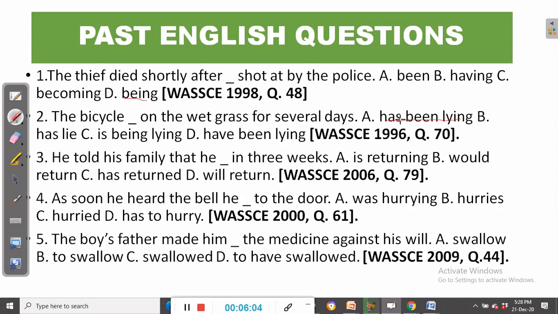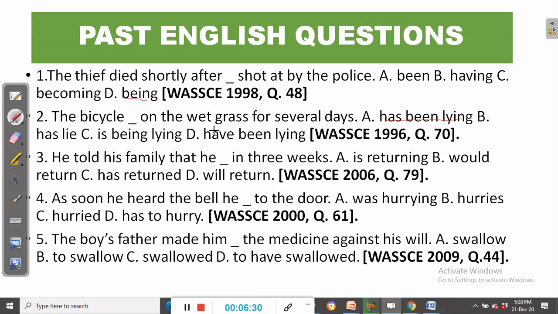So there are two ways. The bicycle has been lying on the grass for several days. That is exactly the point. There is no evidence that it is no longer lying there. But part of the action has been completed. It started lying down there a little before now and is still lying down there.